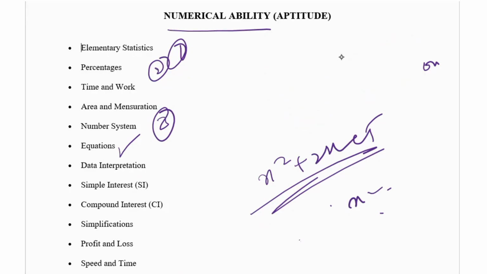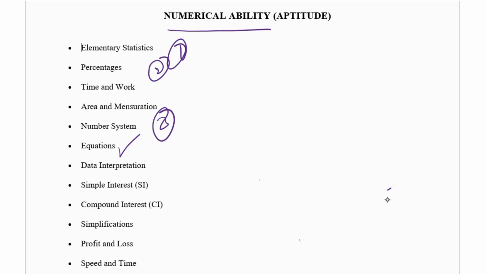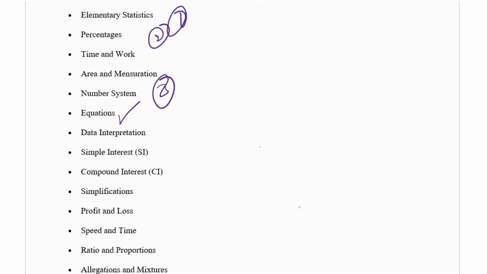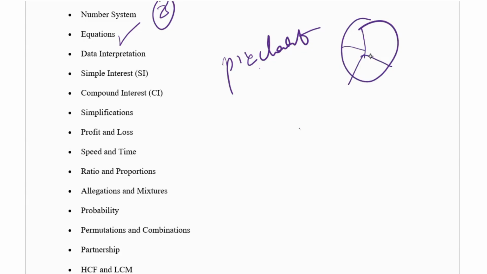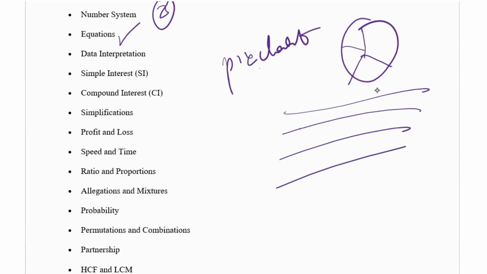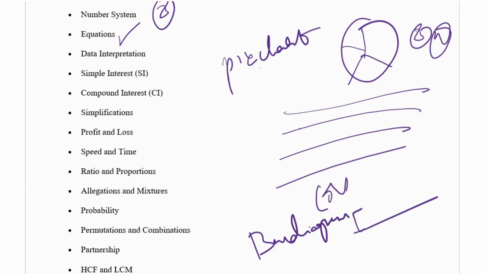Okay, and the next one is data interpretation. Data interpretation is mostly pie charts. They'll give a chart like this, and based on this chart the questions will be asked, and you have to solve these questions. In a pie chart mostly 3 or 4 questions will be present based on one pie chart only. They can give a pie chart, or they can also give bar diagrams. So you have to learn thoroughly.